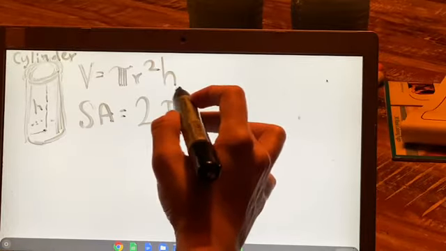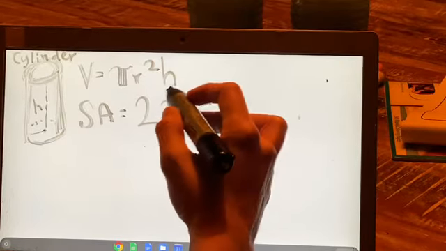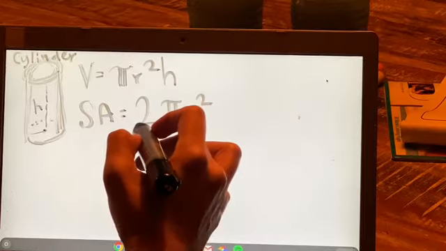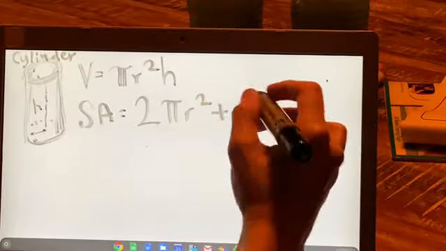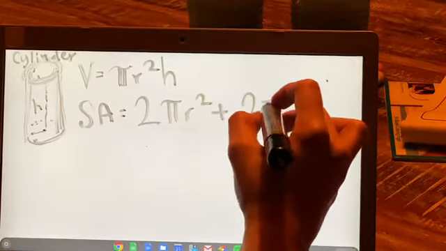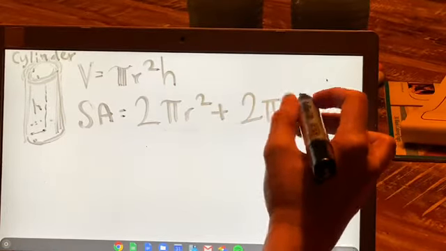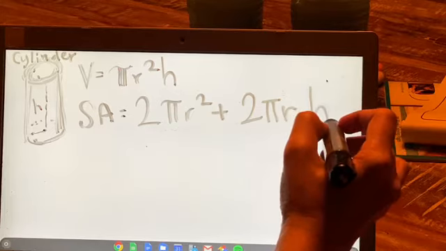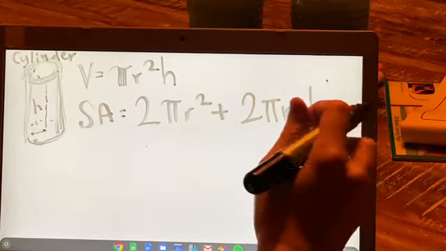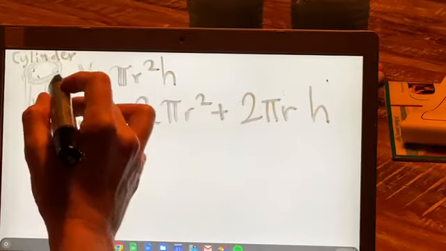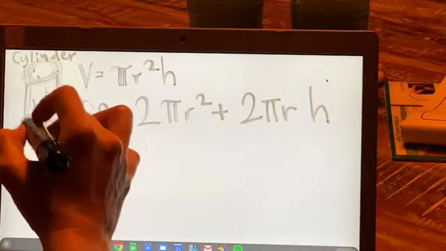So think about how pi r squared is the area of one of the circles. So we're multiplying it by 2 because we have 2 circles, okay? Plus 2 pi r times the height. Now this part is kind of weird, but the 2 pi r times the height has to do with this rectangle part that you're going to cut off.